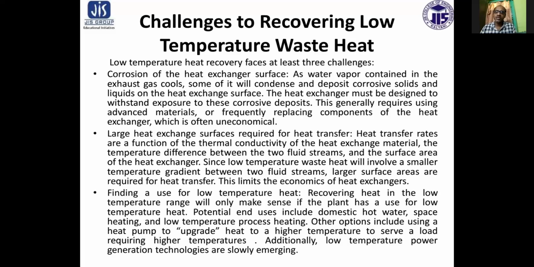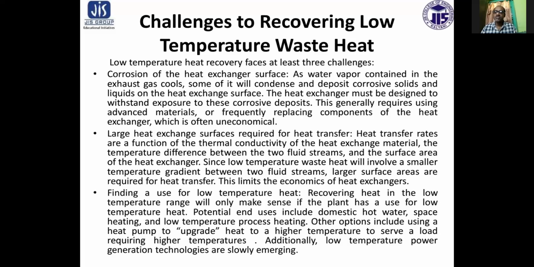Another point is finding a use for low temperature heat. Recovering heat in the low temperature range will only make sense if the plant has a use for low temperature heat. Potential end uses include domestic hot water, space heating, and low temperature processes.